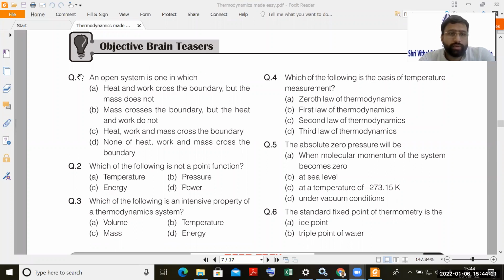Now let us go to the first one. An open system is the one in which: first, heat and work cross the boundary, but the mass cannot; second, mass crosses the boundary, but the heat and work do not; third, heat, work and mass cross the boundary; fourth, none of heat, work, mass cross the boundary. So you have to tell me which one is the correct answer. You can put your comments in the chat box also, no problem.